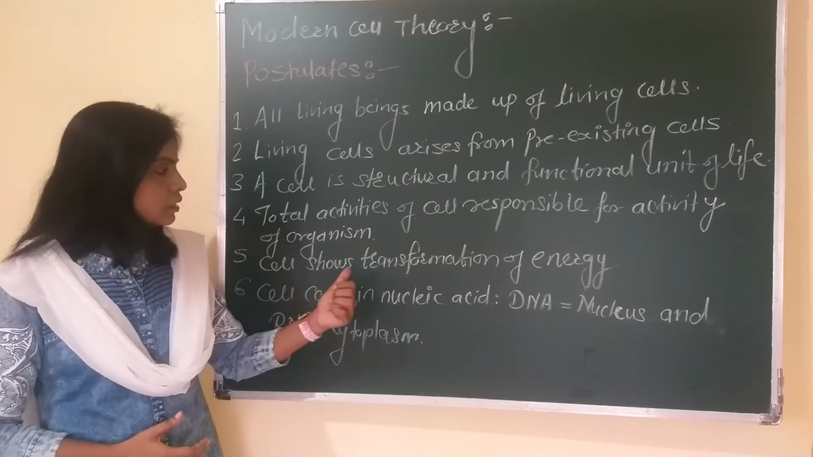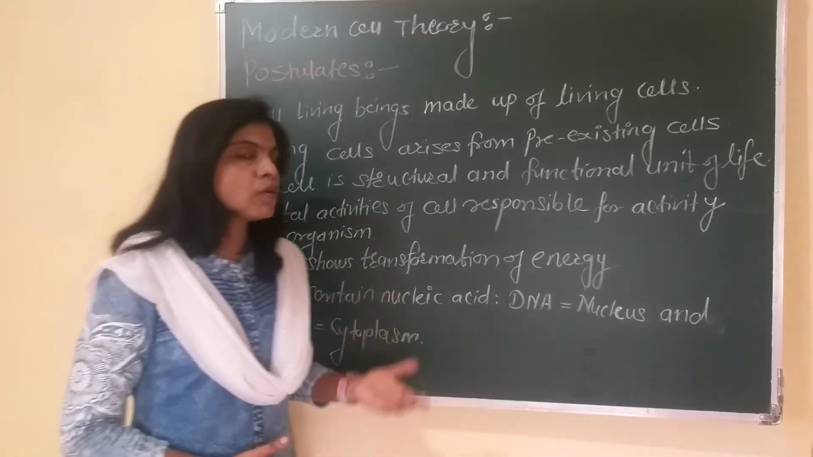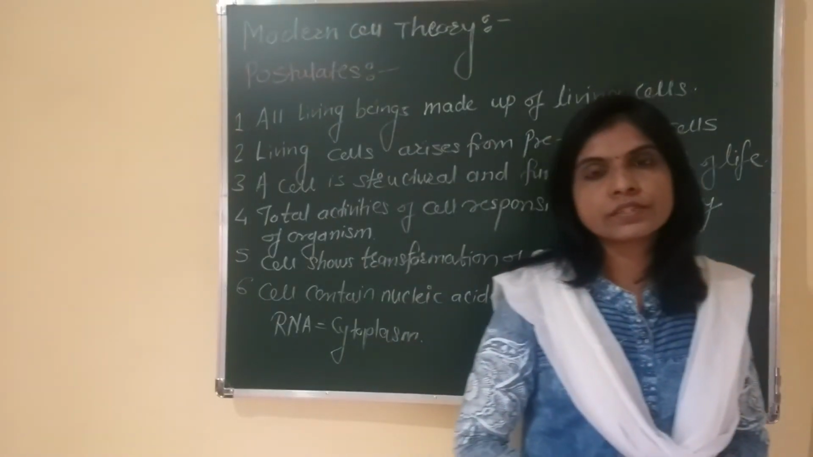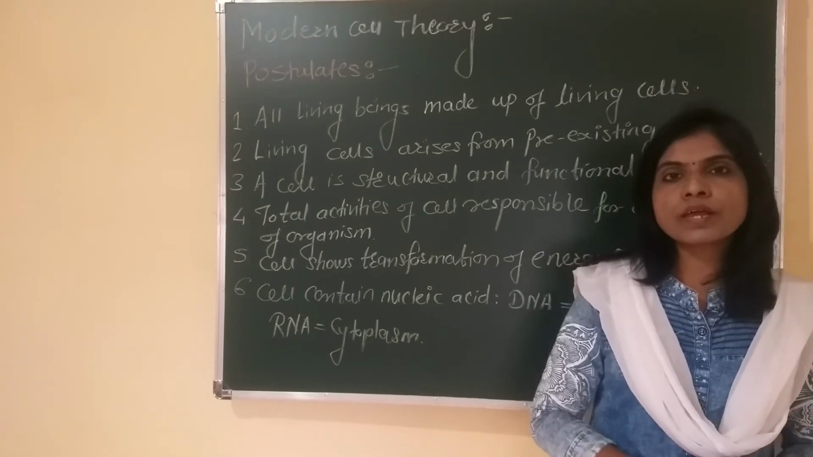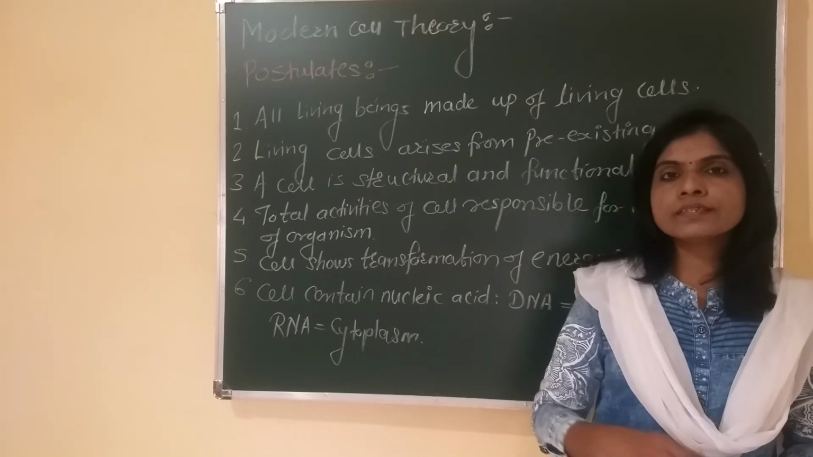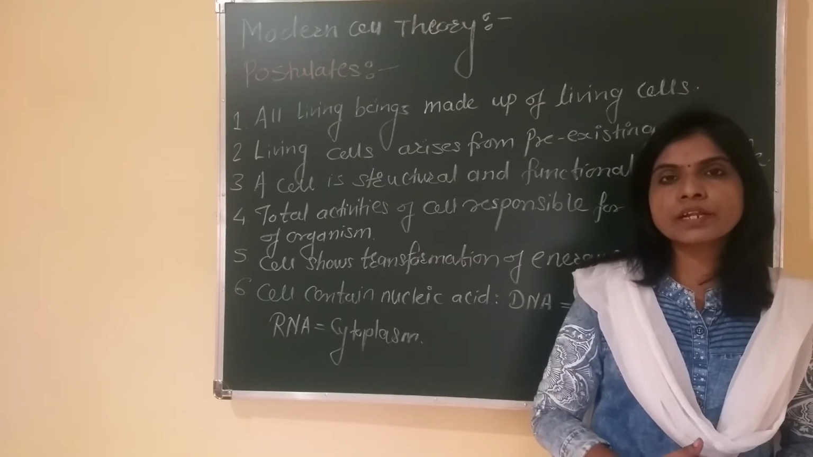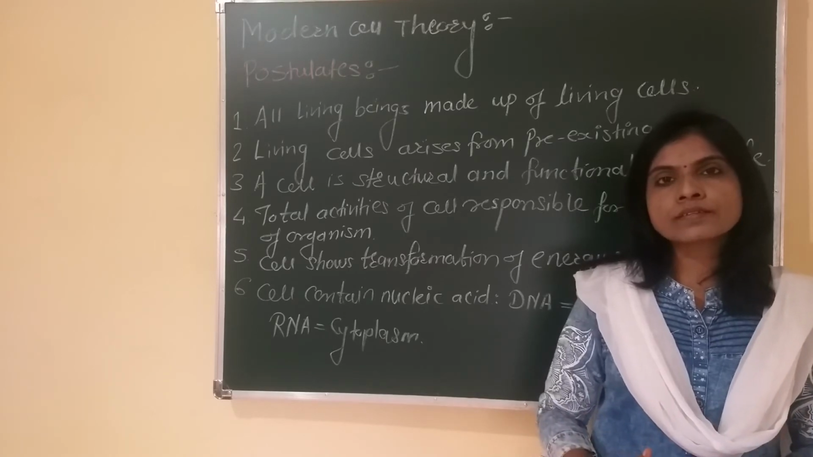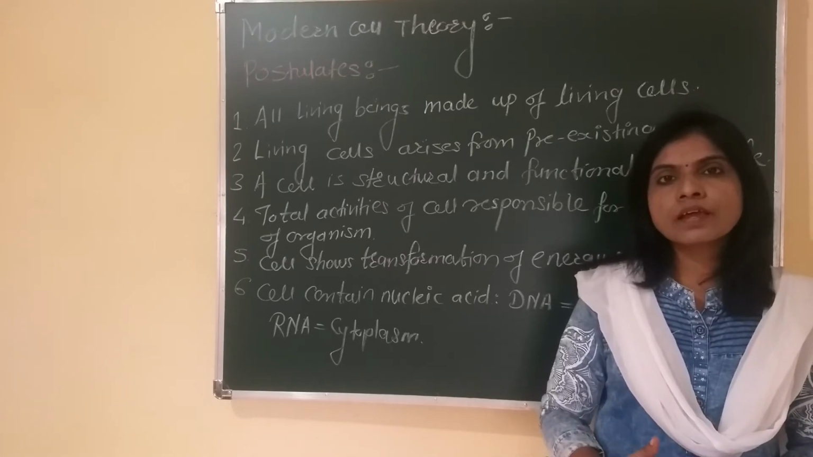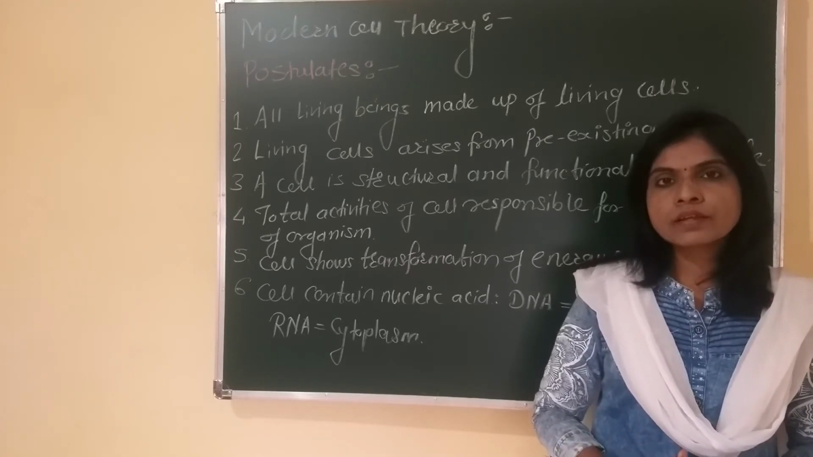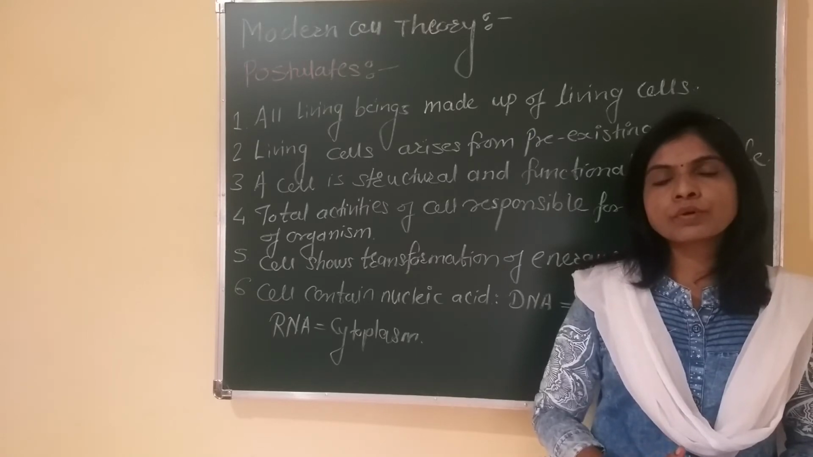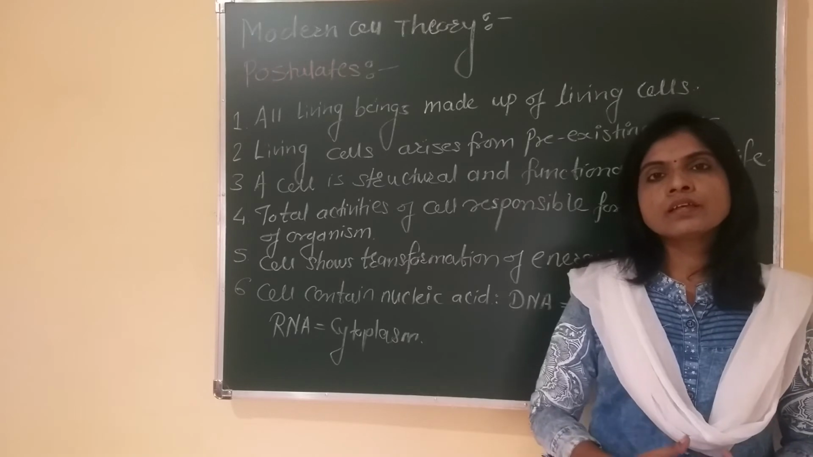The next postulate of the theory is that the cell shows transformation of energy. What does it mean? For example, any plant cell has chloroplast as a photosynthetic organelle. By utilizing sunlight and inorganic substances like carbon dioxide and water in that chloroplast, the plant cell produces organic substances like hexose sugar, glucose. When they get polymerized, it forms a carbohydrate. In this manner, the cell is responsible for the production of biomolecules such as carbohydrates, and in the form of that carbohydrate or the different types of hexose sugar, the cell stores the energy.